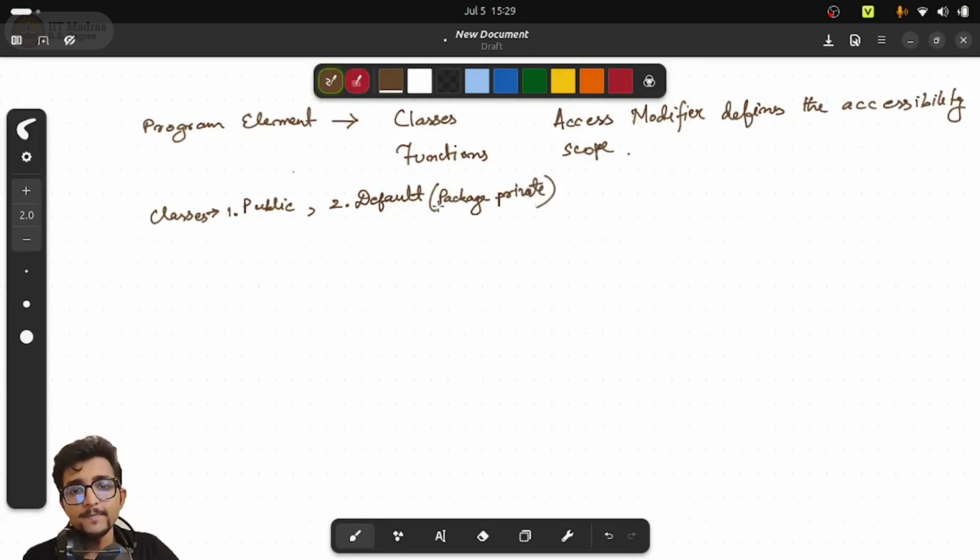Anyways, the most important thing is, in order to have the public modifier, we will have to explicitly mention the word public. That's what we have been doing, right? But by default, we will not write a default keyword in front of the class. We call it default, so we must give it a name to communicate the concept.